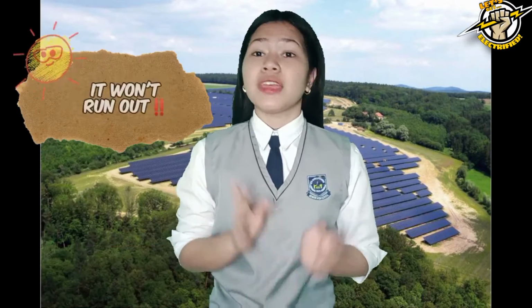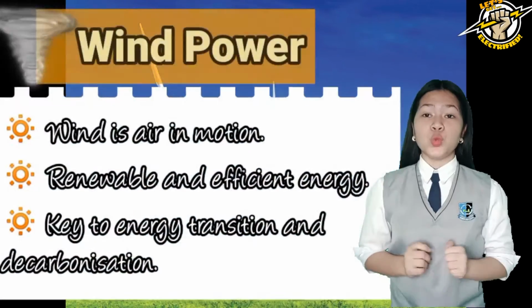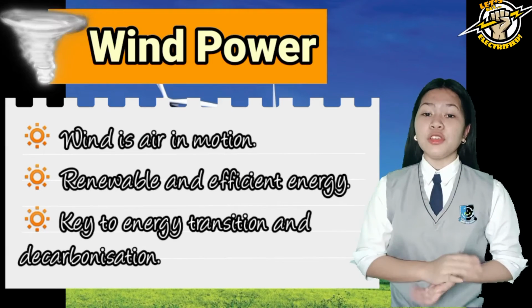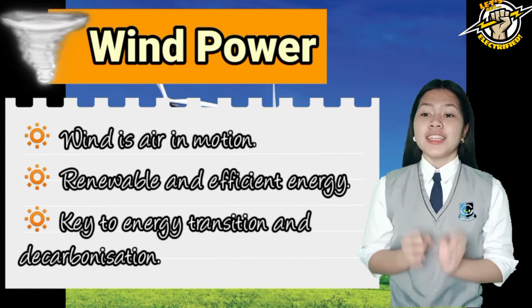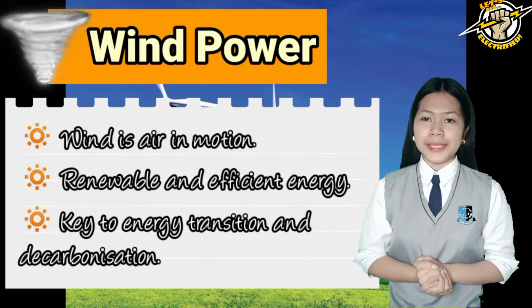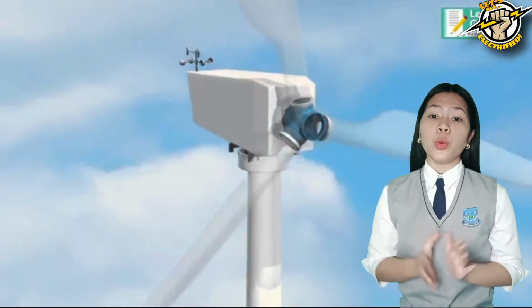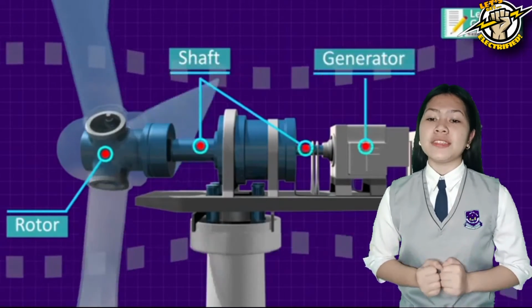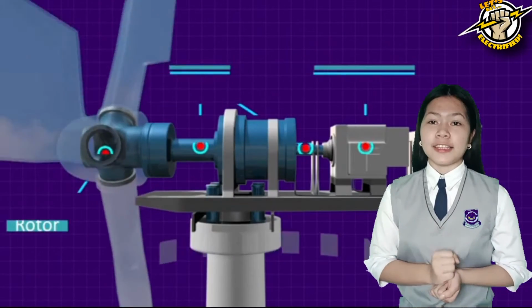Unlike fossil fuels, it won't run out anytime soon. Next is wind power. Wind is air in motion, which is produced by the uneven heating of Earth's surface by the sun. It is renewable and efficient energy that is key to energy transition and decarbonization of the economy. Wind energy is obtained from the force of wind through wind turbines, where wind turns the propeller-like blades of a turbine around the rotor, which spins a generator that creates electricity.